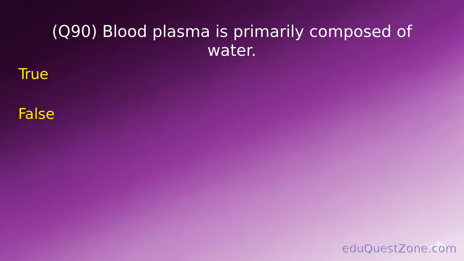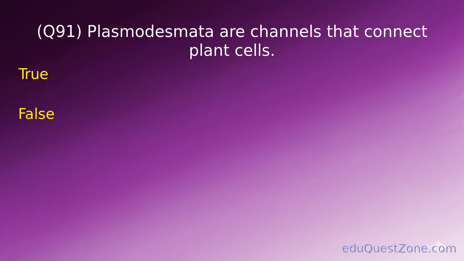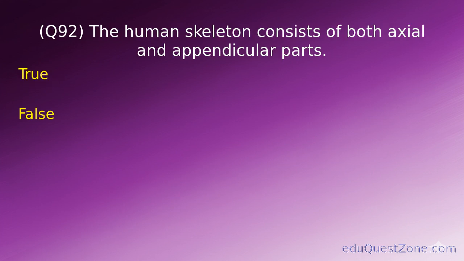True or false? True. Question 91. Plasmodesmata are channels that connect plant cells. True or false? True. Question 92. The human skeleton consists of both axial and appendicular parts.